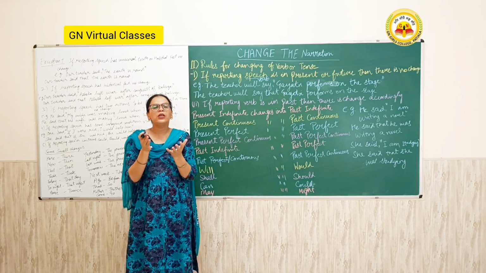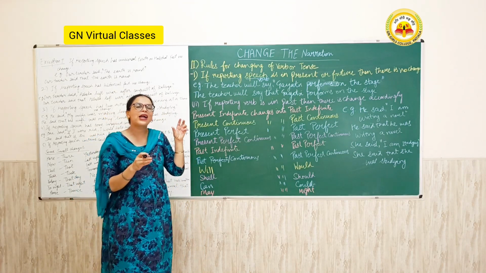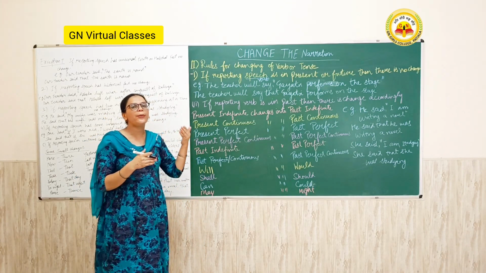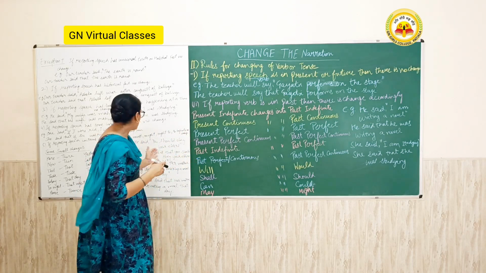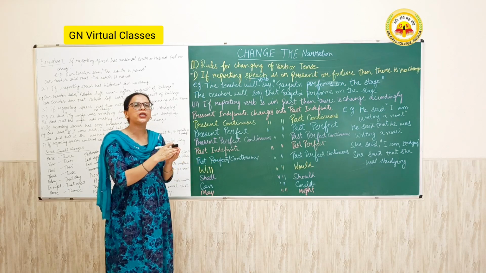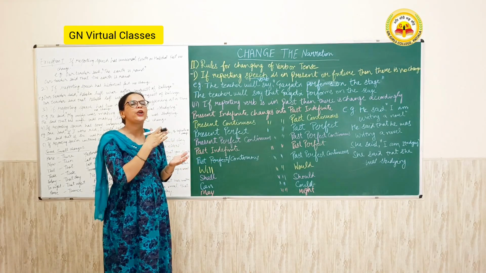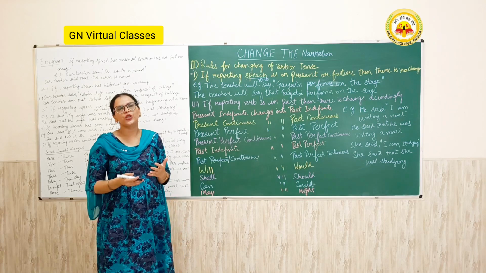Sometimes you are asked to write the changed form. You have to write the exact word. Like for the previous day, you have to write that the previous day is yesterday. So you have to learn this. You have to learn the chart of the tenses, which tense is changing into which tense, and you have to learn these small changes, and you have to learn the exceptions also.